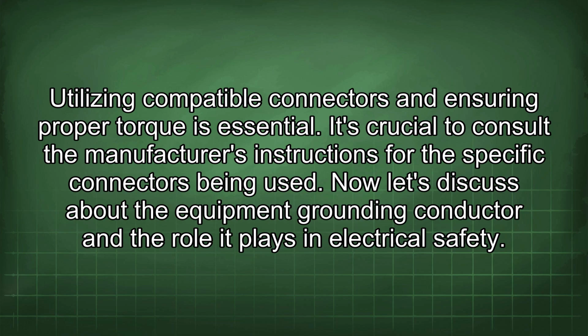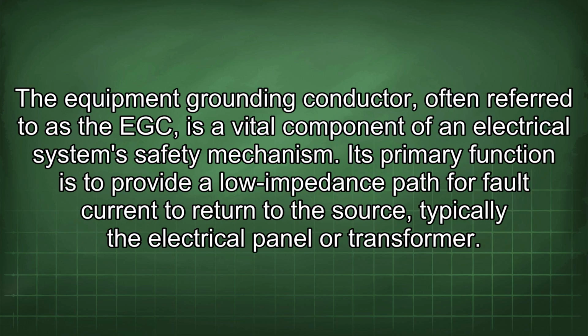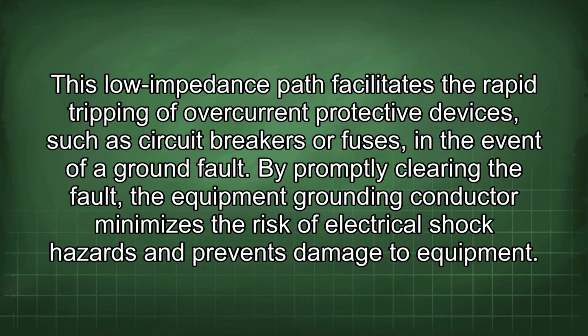Now let's discuss the equipment grounding conductor and the role it plays in electrical safety. The equipment grounding conductor, often referred to as the EGC, is a vital component of an electrical system safety mechanism. Its primary function is to provide a low impedance path for fault current to return to the source, typically the electrical panel or transformer. This low impedance path facilitates the rapid tripping of overcurrent protective devices, such as circuit breakers or fuses, in the event of a ground fault.